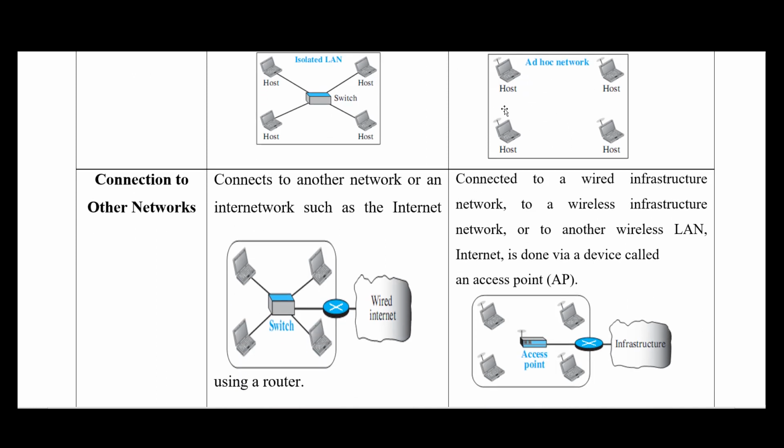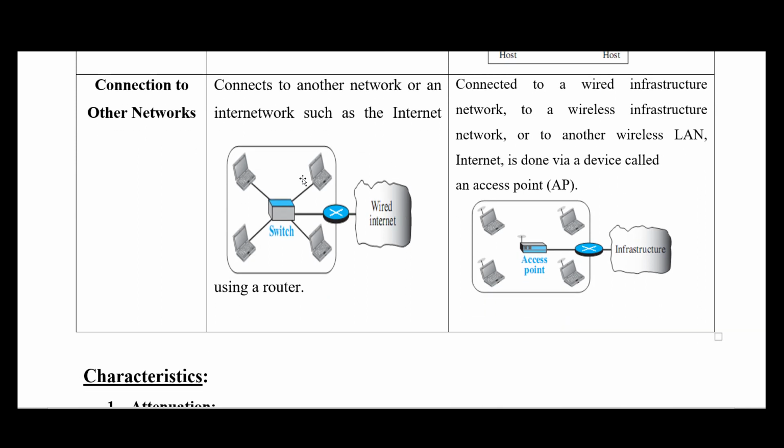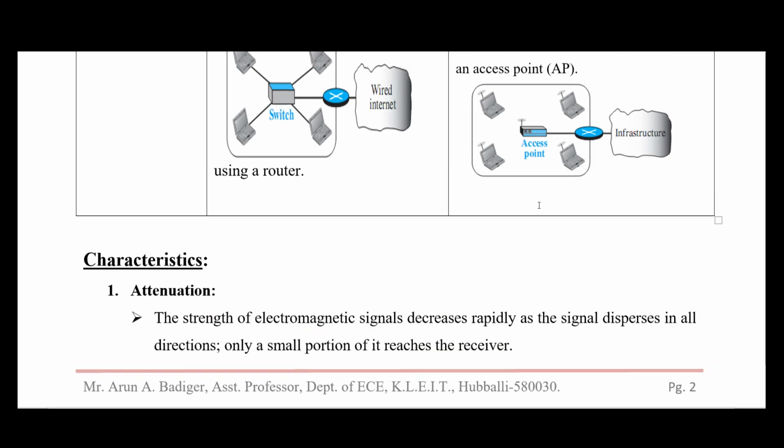If we want to create an extended connection from a LAN to any other network, you can see here there is one LAN connection which is extended to other connections using one router, and we can connect to the internet. We require a wired connection in this case. Similarly in a wireless LAN we create an access point. Through that access point we access all the devices in the local area network connected to it, and through this access point they are again interconnected to the internet or any other network.